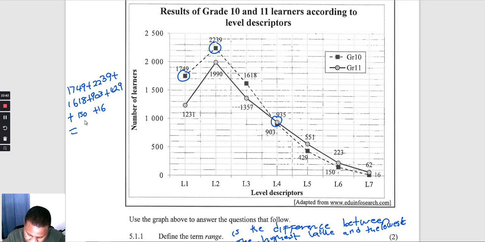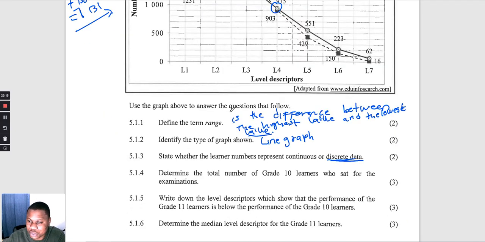Okay, let's add and see how much we're going to get there. So that is 1749 plus 2239 plus 1618 plus 903 plus 429 plus 150 plus 16. That gives me 7,131 learners that sat for the grade 10 examinations.